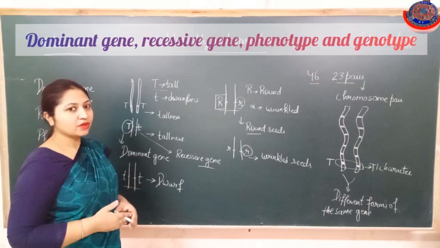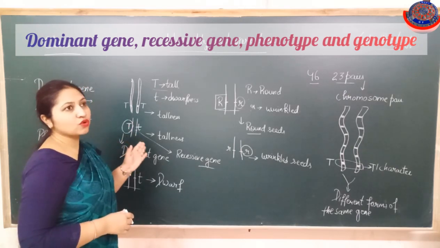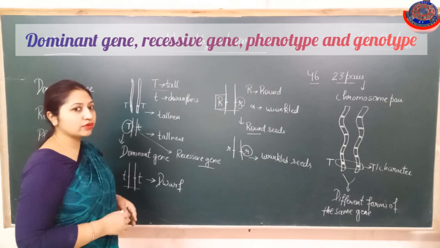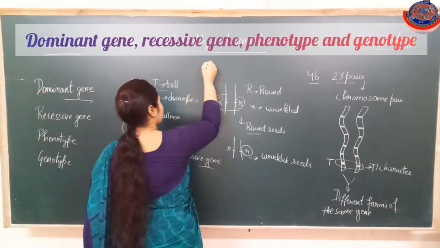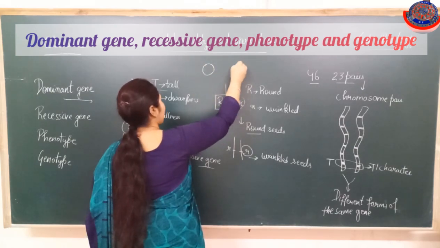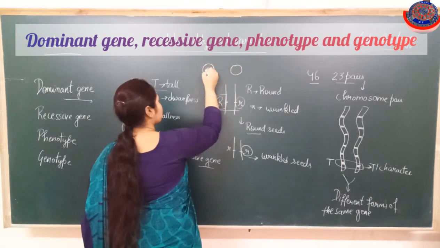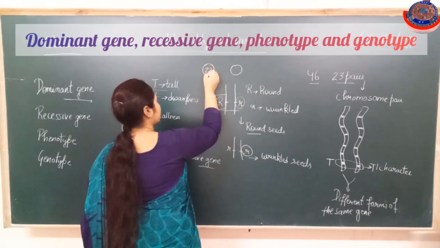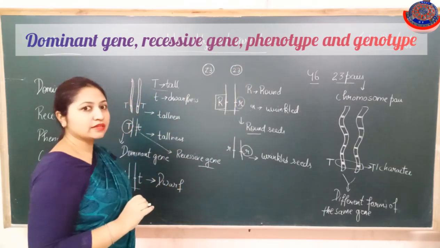Okay. Now, like 46 chromosomes are present in any organism. Clear? But when the gametes are formed, meaning the sperm and the ovum, these sperm and ovum contain only 23 chromosomes. Clear?